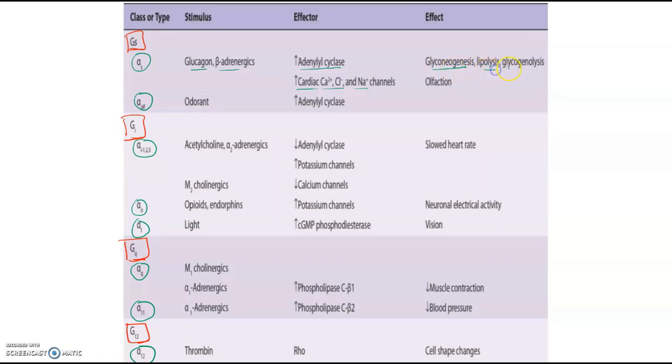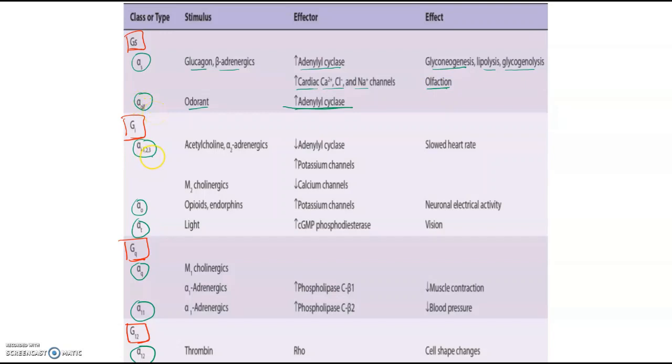Gluconeogenesis, lipolysis, glycogenolysis can occur, which can increase your blood sugar level. Okay. Next, alpha olfactory, odorant, increased adenylyl cyclase, and you can smell things because of this alpha olfactory.